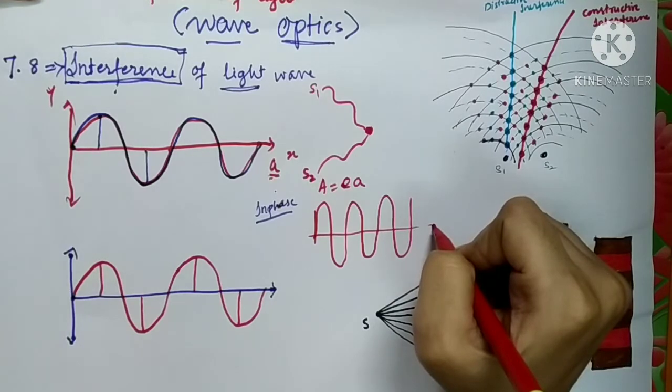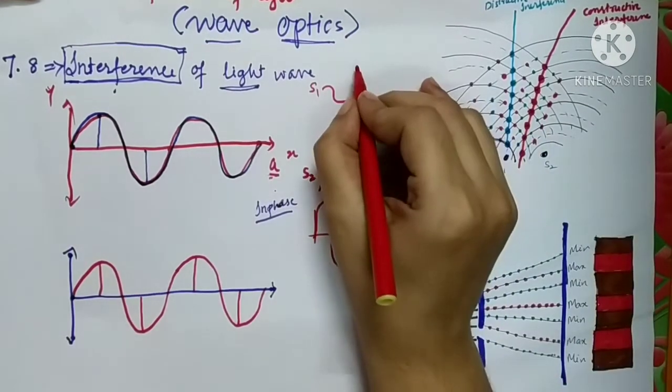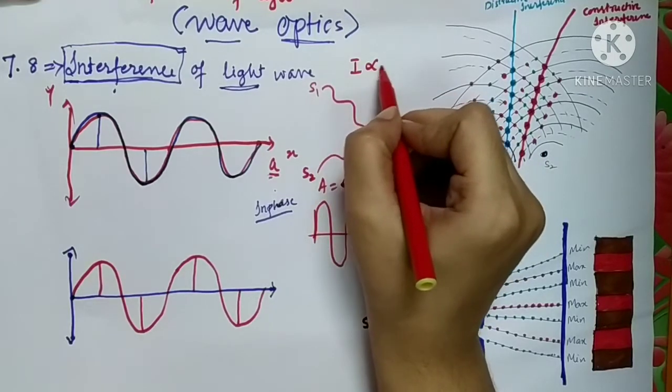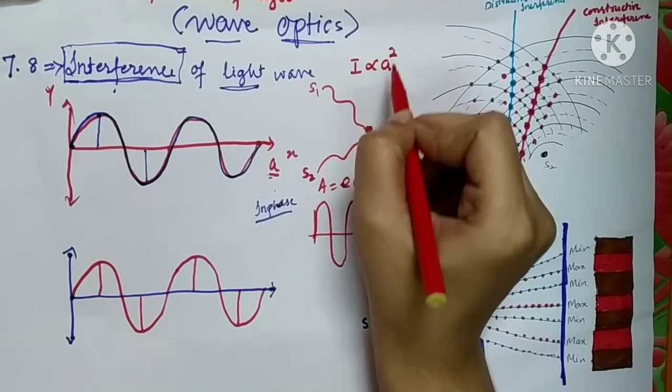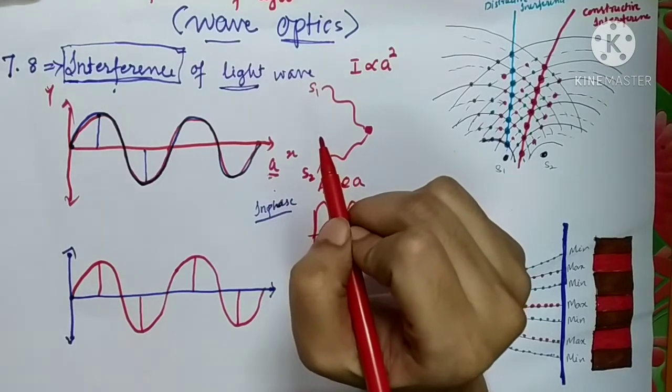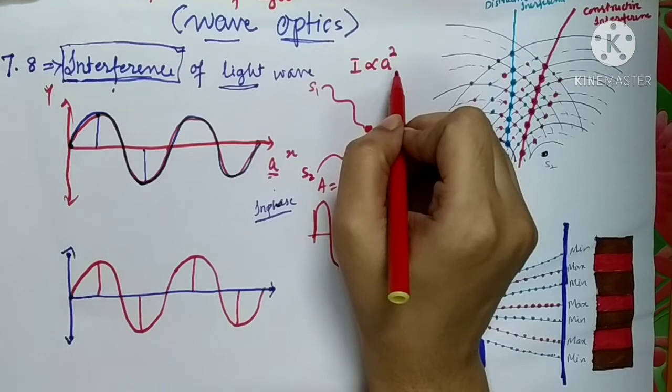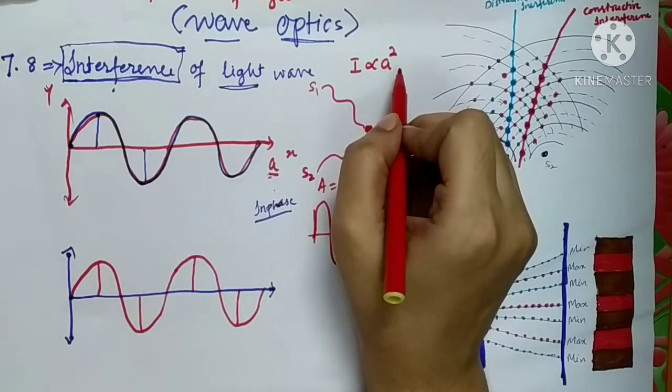If the amplitude is large, it means the intensity of light will also be large, because intensity is directly proportional to the square of the amplitude.